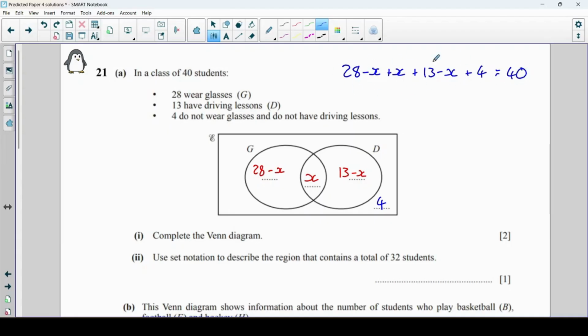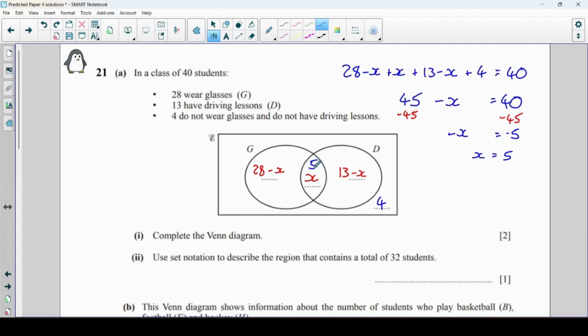Let's simplify the left hand side. So 28 add 13 is 41, add 4 is 45. Minus x plus x is nothing, and then minus x again, so 45 minus x equals 40. You could probably figure out what x is already, but just in case you can't, I'm going to subtract 45 from both sides. I get minus x equals minus 5, times both sides by minus 1, so that means that x equals 5.